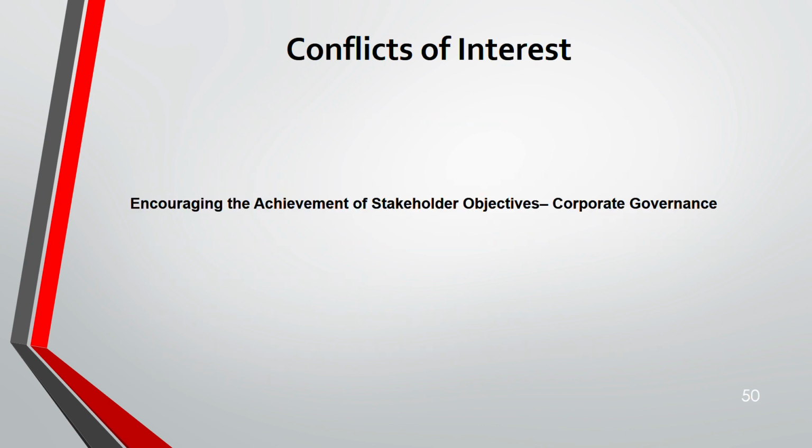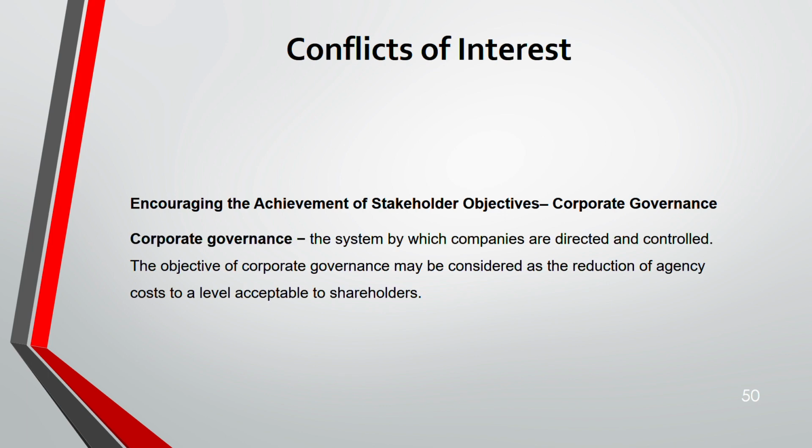Now, next way is through corporate governance. You can align the objective of the shareholder and the director. That is, first understand what corporate governance is. Corporate governance is like your compass. It guides you. You know what is right, what is good and bad. What should you do in that situation? That is corporate governance. How you will be directed and controlled.